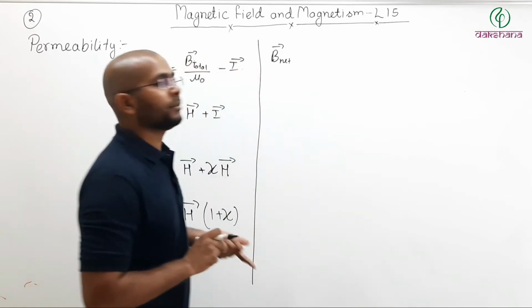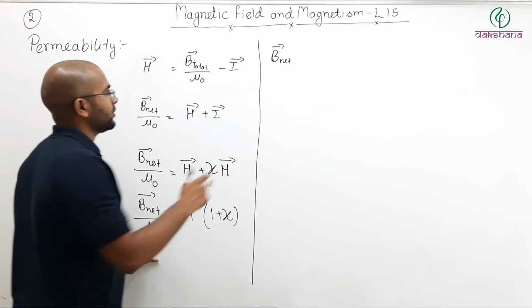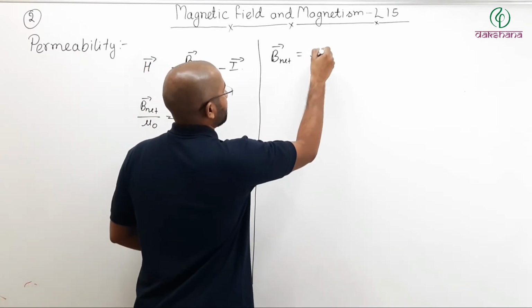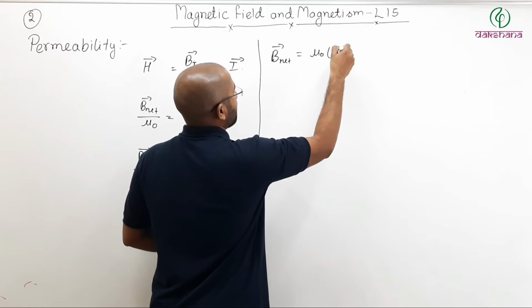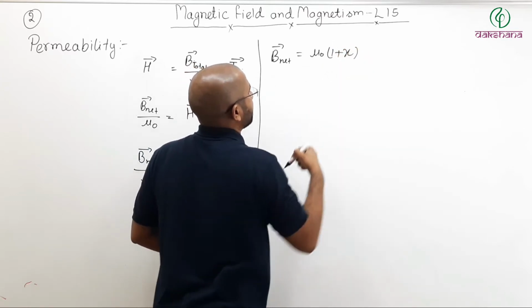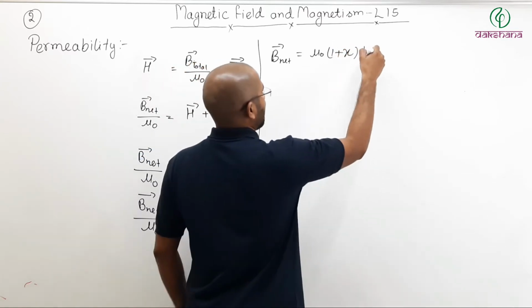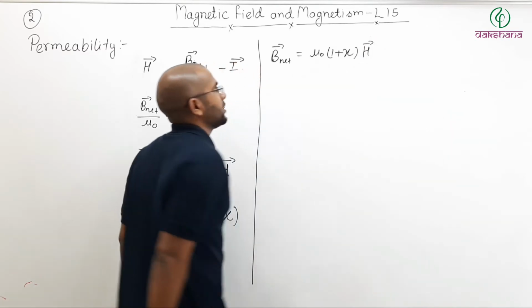That is why we are writing B net. So B net may be written as mu naught times 1 plus susceptibility of that material times magnetic intensity vector,